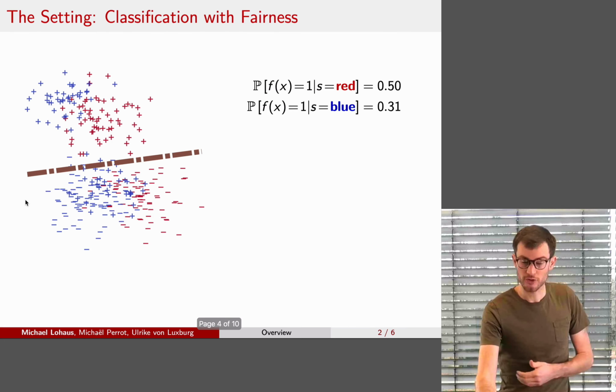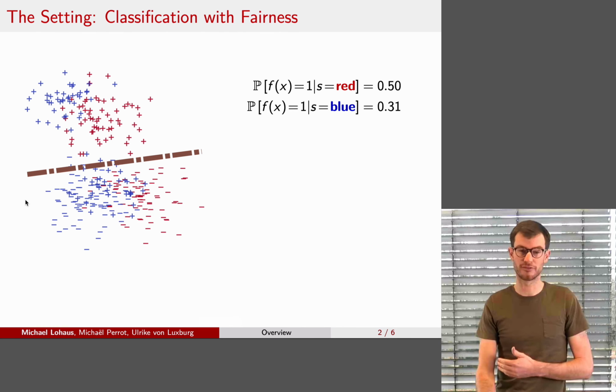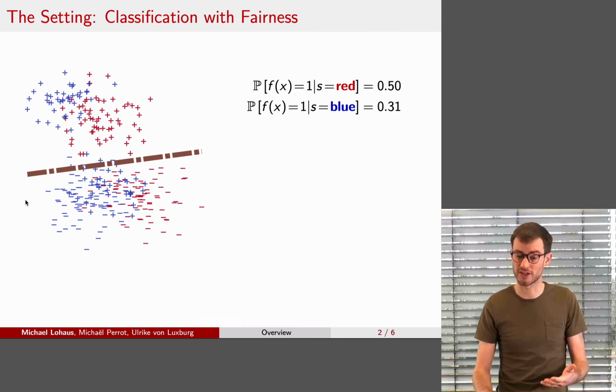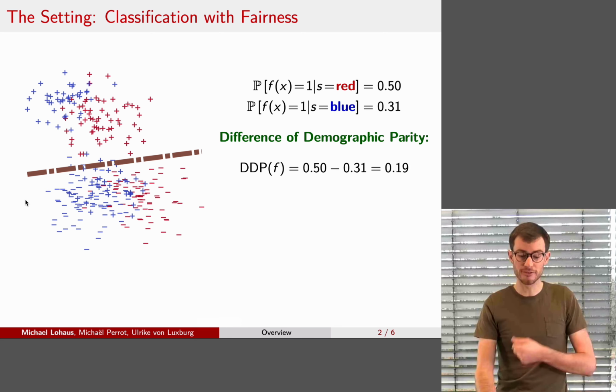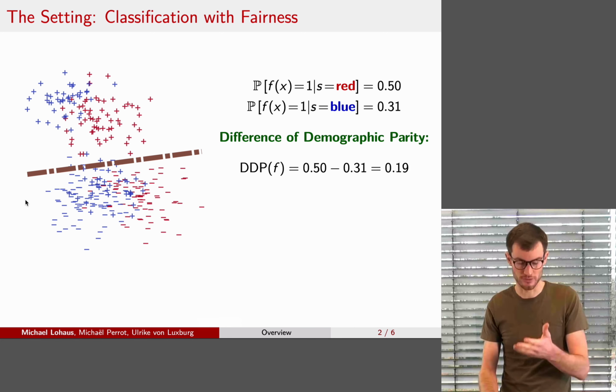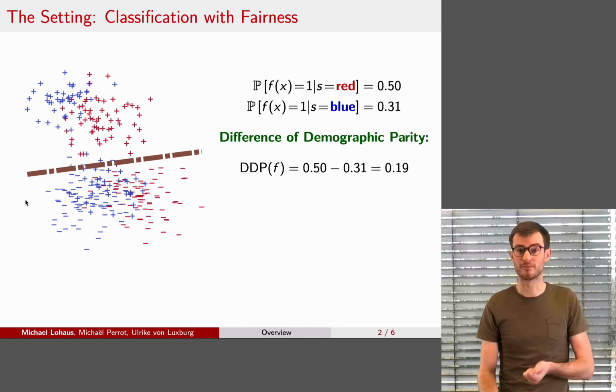In our example, let's now consider acceptance rate as the fairness notion. The group red has a 50% chance of being accepted to the college, while the blue group only has a chance of 31% to be accepted. That means the red group has a higher chance, and therefore this could be considered to be unfair. This is what we would call demographic parity, and we measure this with the difference in acceptance rates. So in this case, the difference would be 19% because the red group has a higher chance to be accepted.